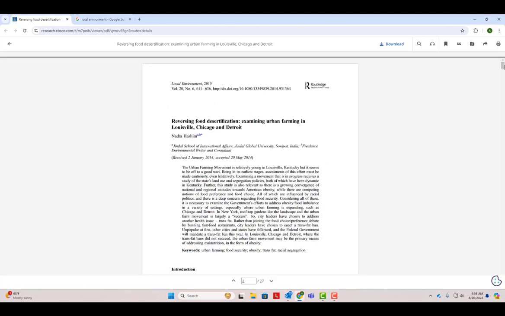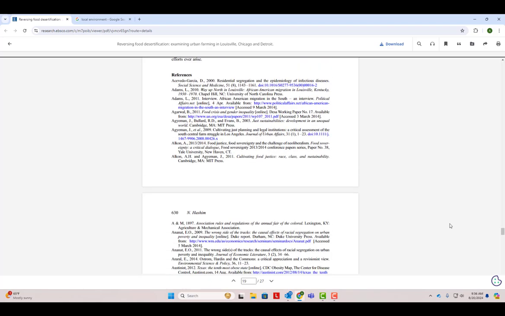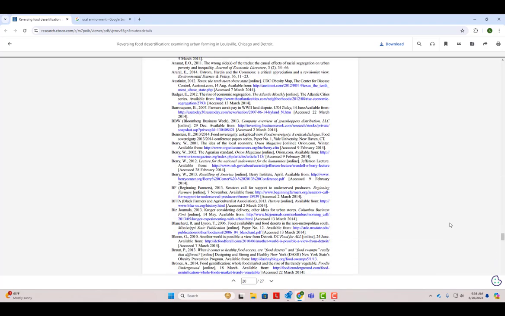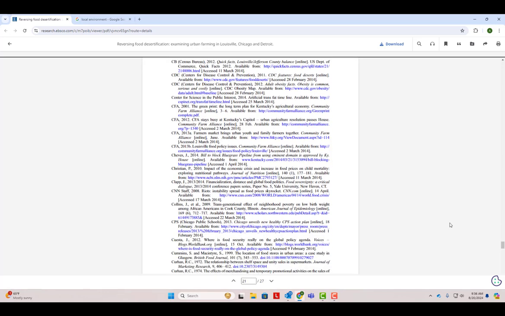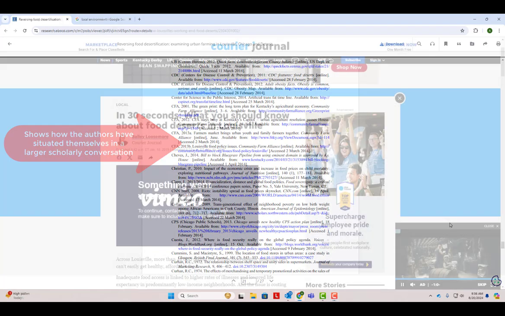Finally, if we scroll to the end of this article, we'll find an extensive bibliography with pages of citations. Academic articles are written as part of a larger scholarly conversation on a topic, and the bibliography shows how the authors have situated themselves within that conversation. By citing academic sources like this in your own research, you're participating in the scholarly conversation as well.